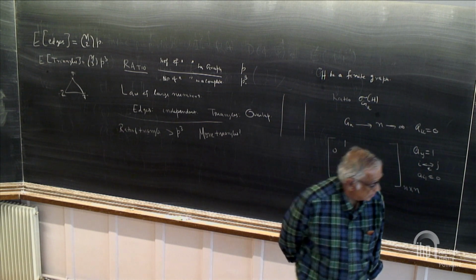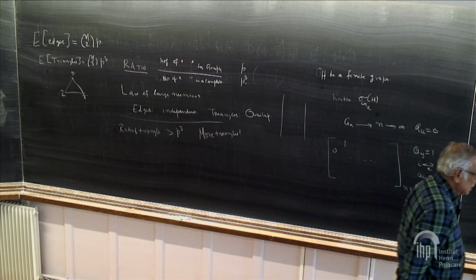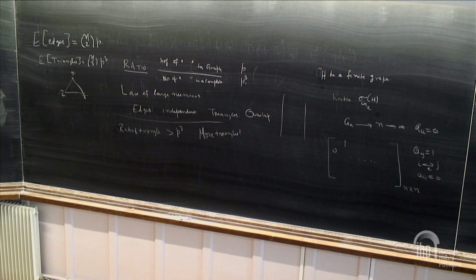Turns out that this topology we are interested in is not that difficult to describe.